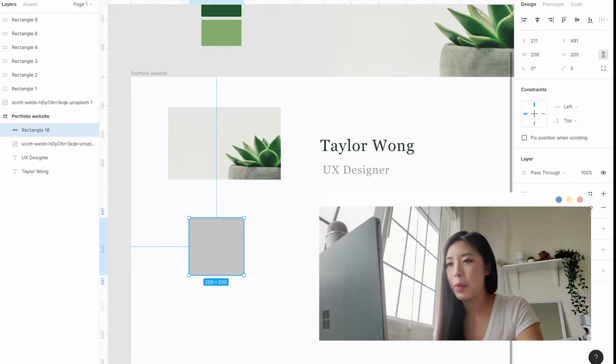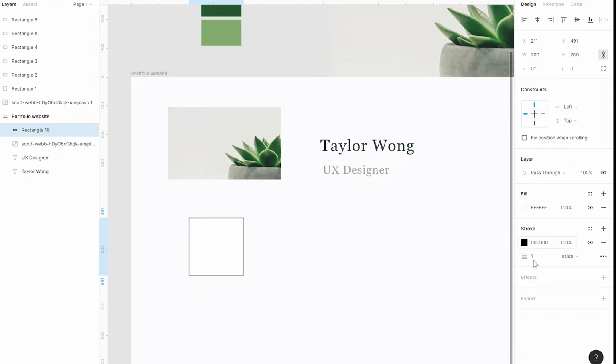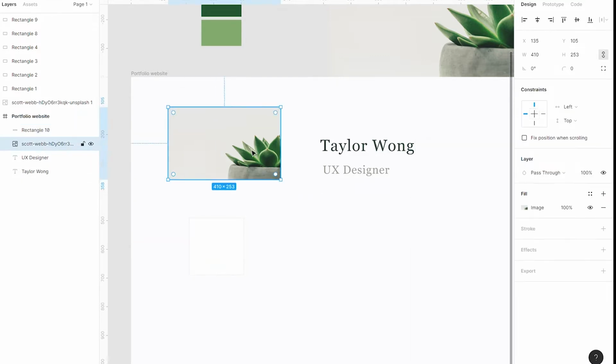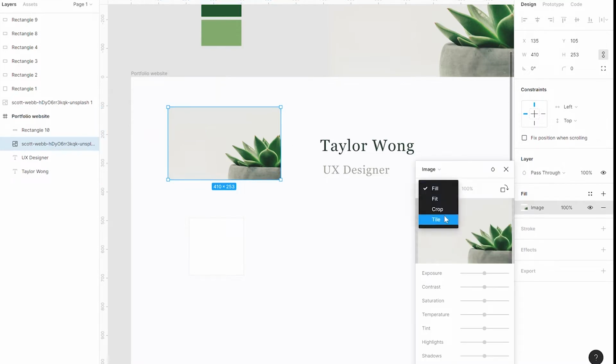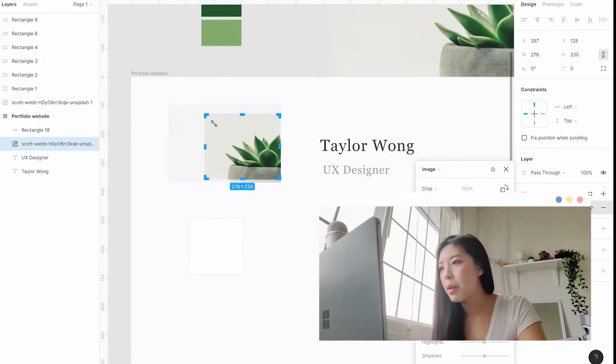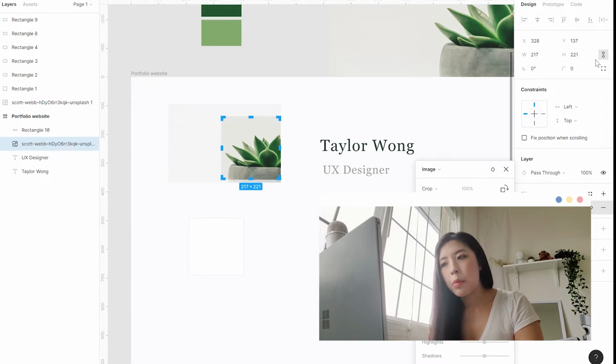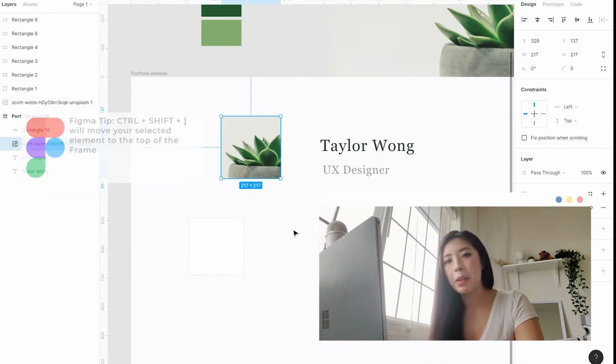So I'm taking this box, and what I want to do is give it a little bit of a stroke, an outline around it. I'm going to fit this image inside of it, so I'm going to have to crop it a little bit. Double click on the image, this little box is going to come up, select crop from the drop down. Control Shift, and then closing bracket will bop it to the top.